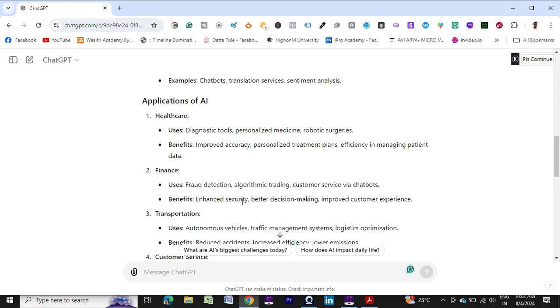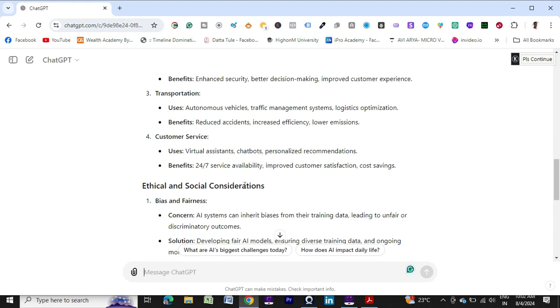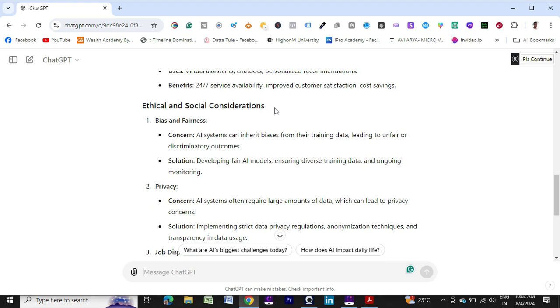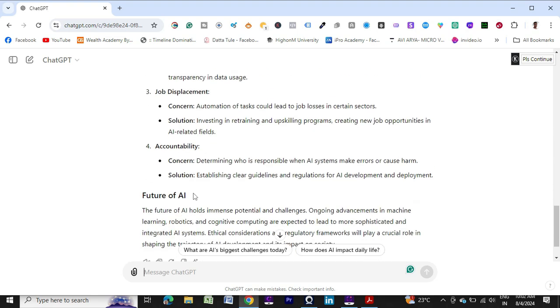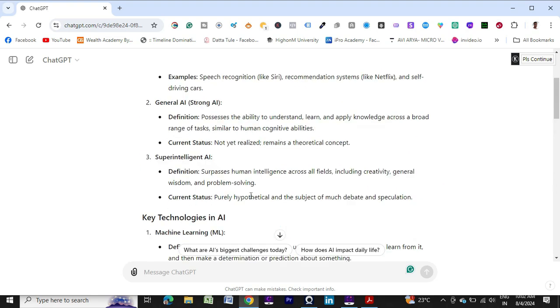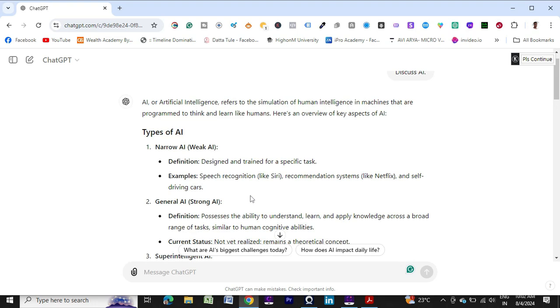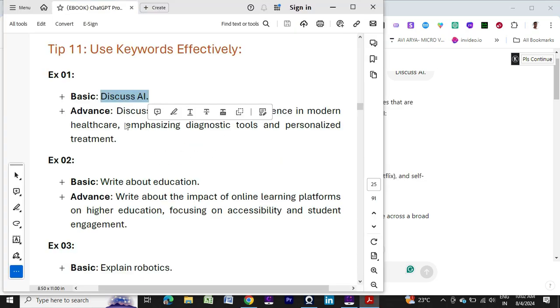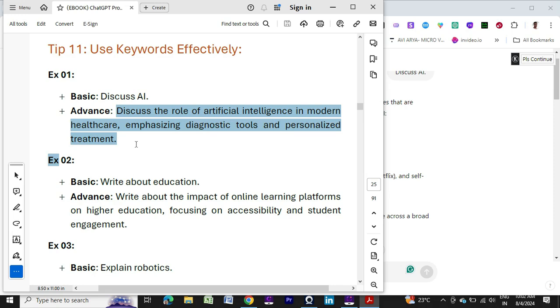You can take inspiration from this content and summarize it within 500 words or 200 words and modify it. Ethics and social considerations, future of AI, all the detailed information it has provided. But we need a specific answer, because we want to discuss artificial intelligence in the modern healthcare industry only.